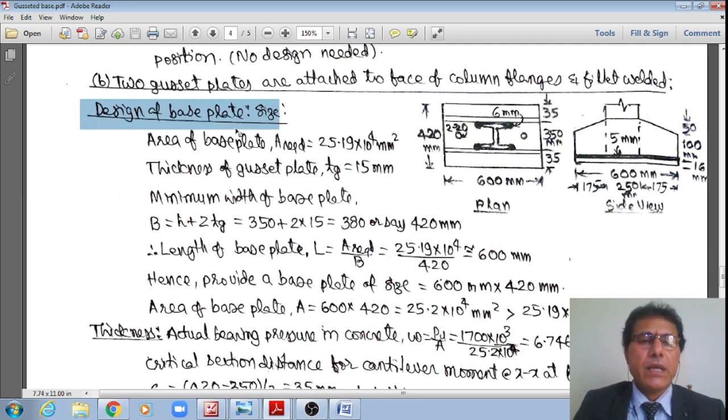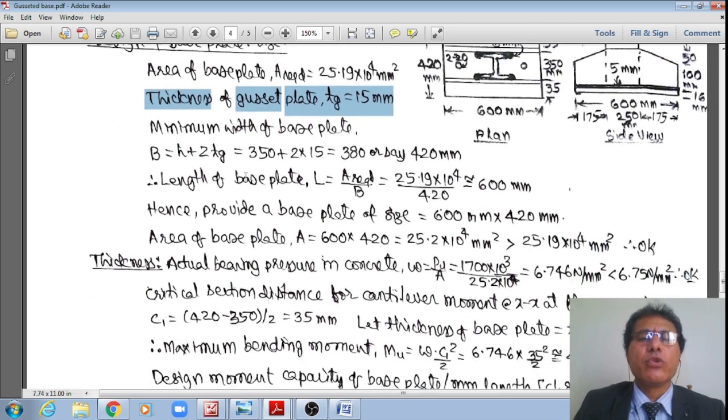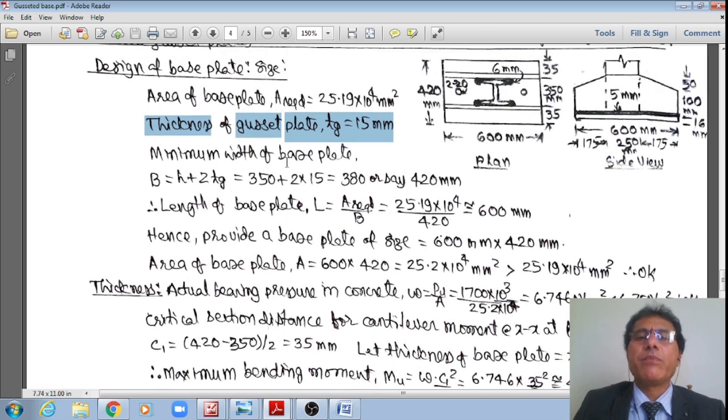Now first I'll design the base plate. First I'll fix the size. Therefore, first bit is what's the area of the base plate? A required is equal to 25.19 into 10 to the power 4 mm square. We have already seen this in the previous problem. Therefore, the thickness of the gusset plate TG is 15 mm, which we assumed, which is greater than 11.6 mm.